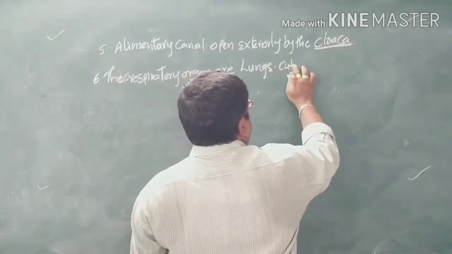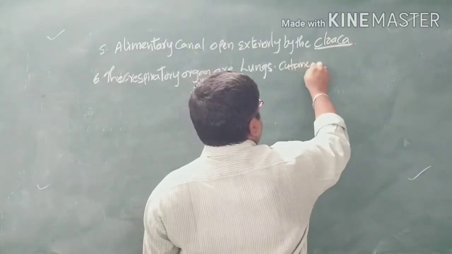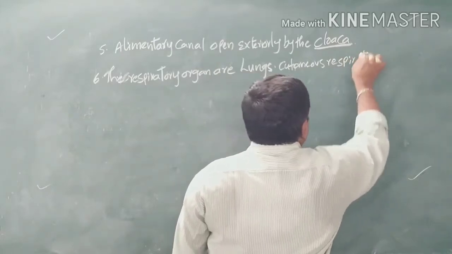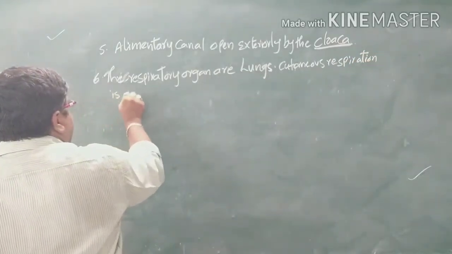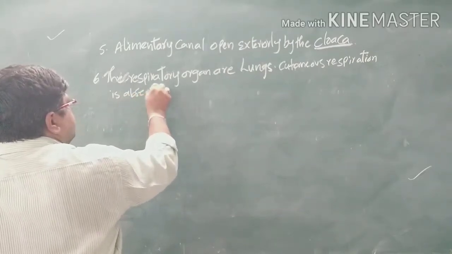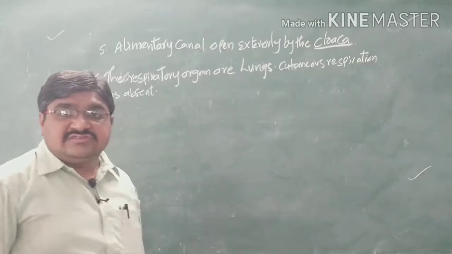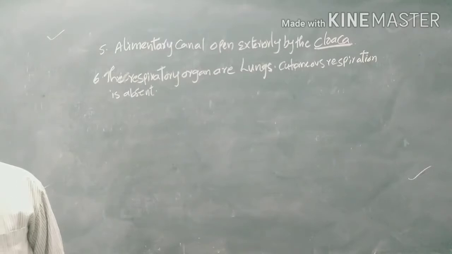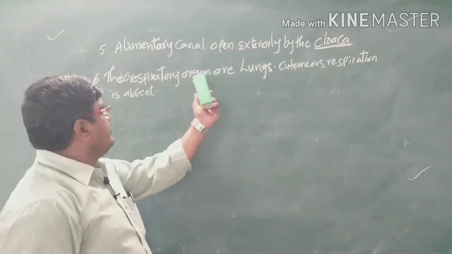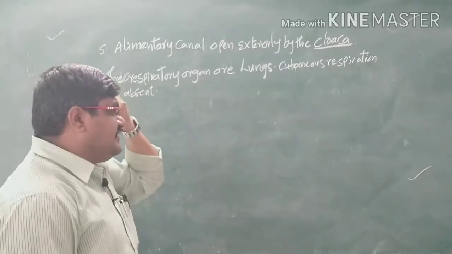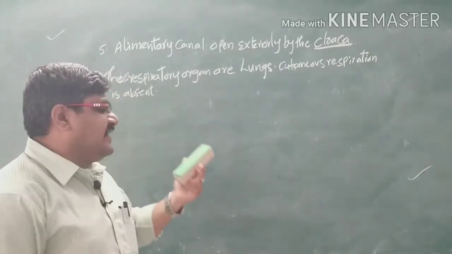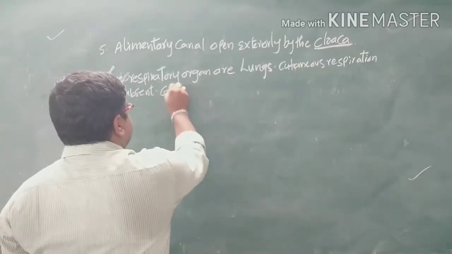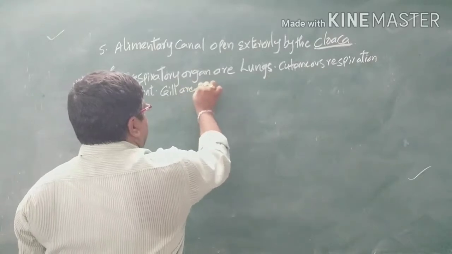The respiratory organs present in these organisms are the lungs, and gills are not present at any one of the stages, at any stage of life history.